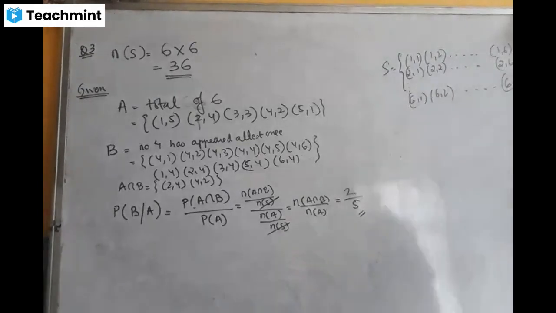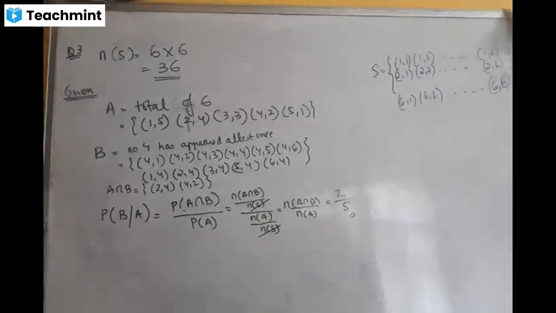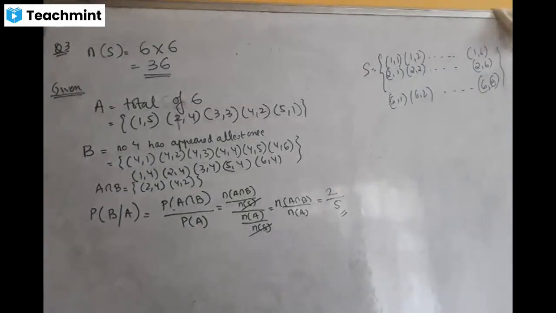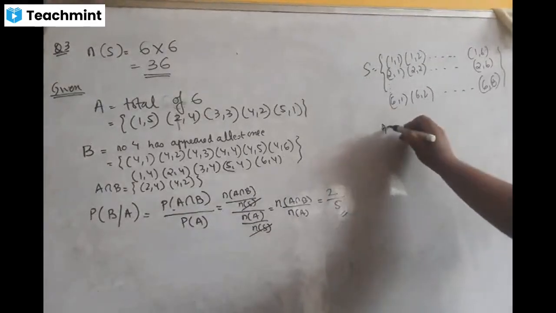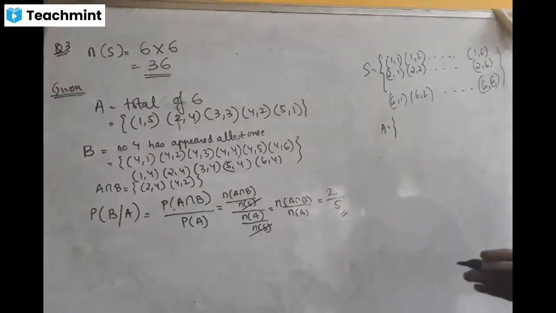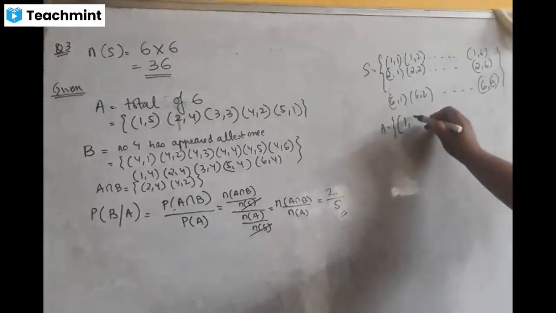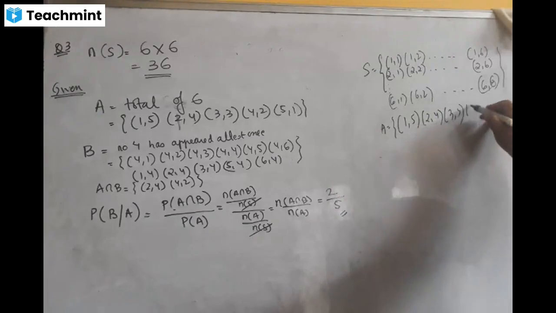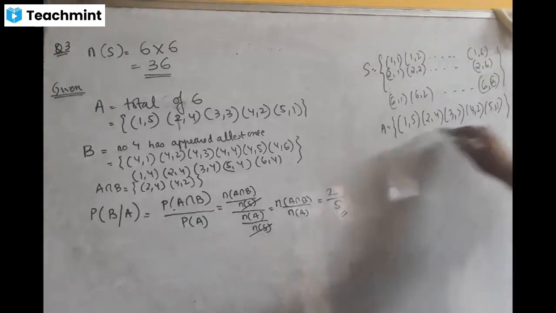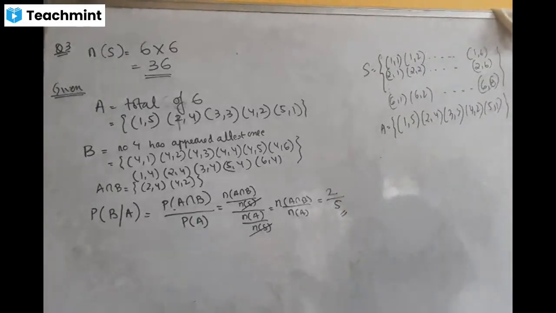But the question says you can consider only those results. The question itself says that when the dice are rolled, the total must be 6. That means you cannot consider all these. You can consider only those numbers whose total is 6. That means 1,5, 2,4, 3,3, 4,2 and 5,1. Is that clear? So only these outcomes are possible.